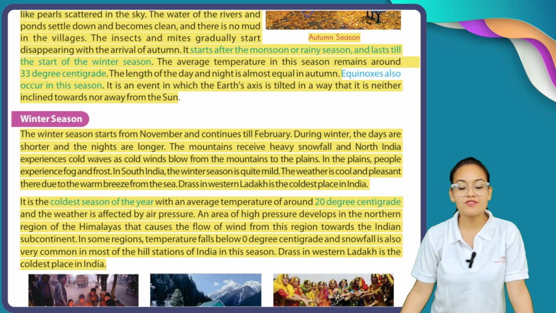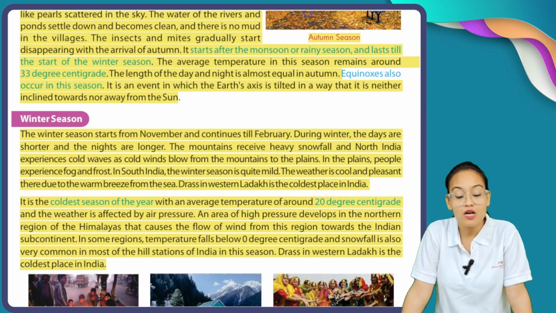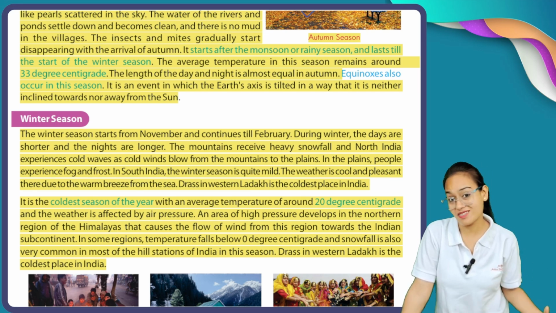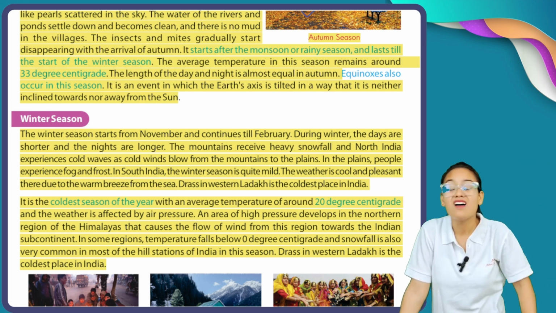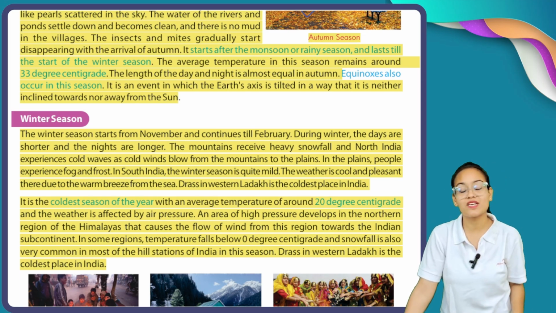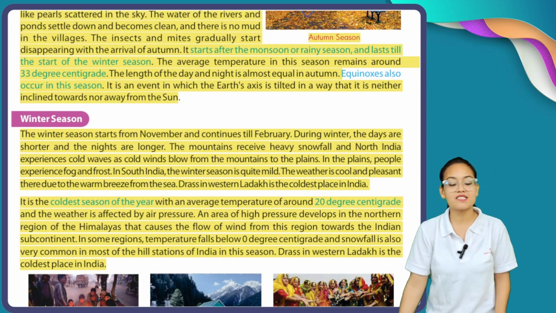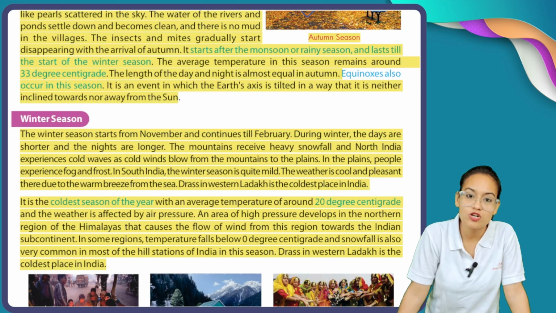The mountains receive heavy snowfall and North India experiences cold waves as cold winds blow from the mountains to the plains during winter season. The hilly areas, meaning the mountainous areas of India, receive heavy snowfall. That's why the people who live in the northern plains experience extreme winter. In the plains, people experience fog and frost. In North India, people experience conditions of fog and frost.